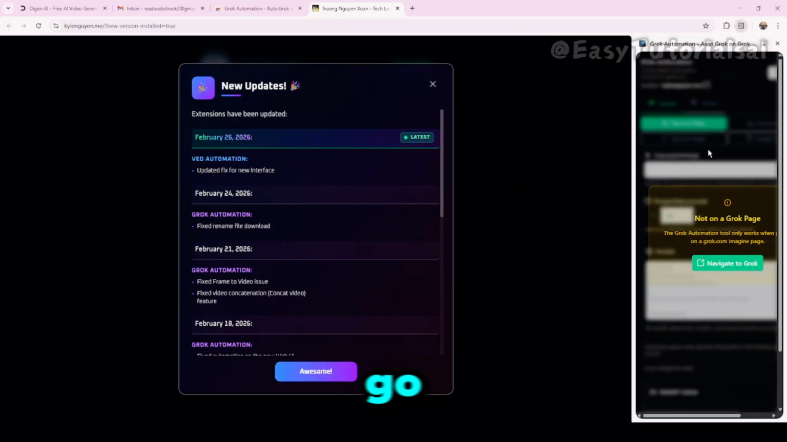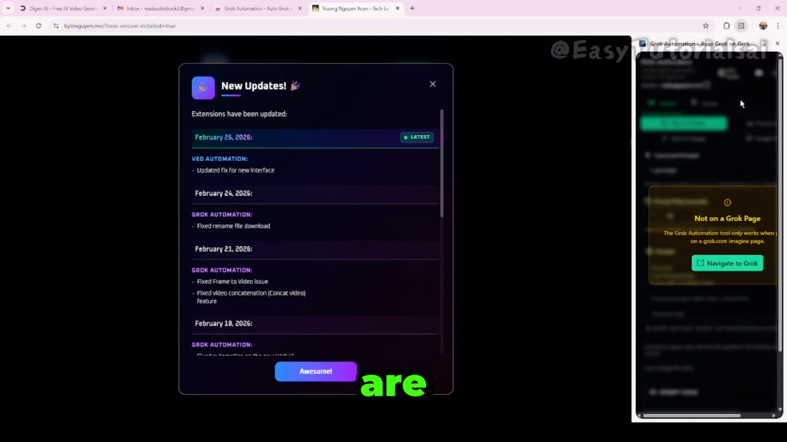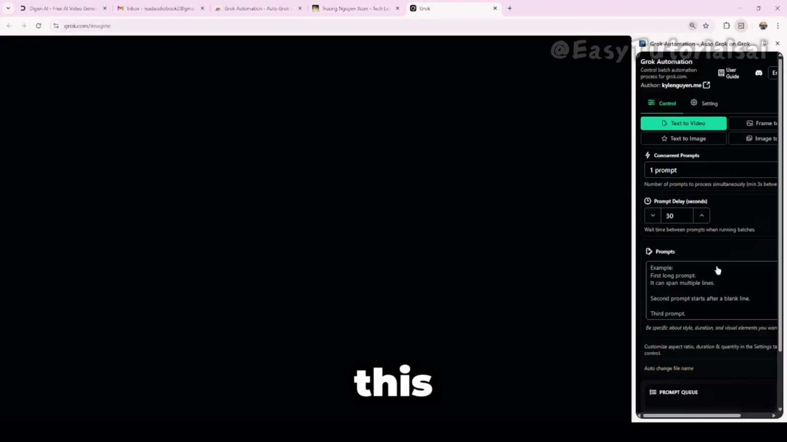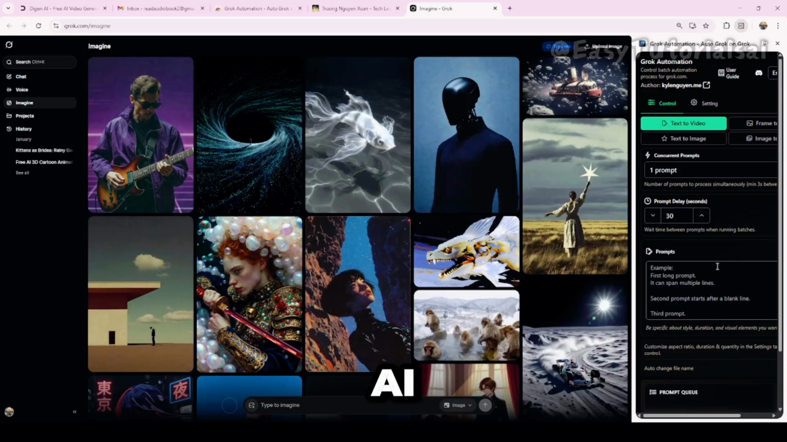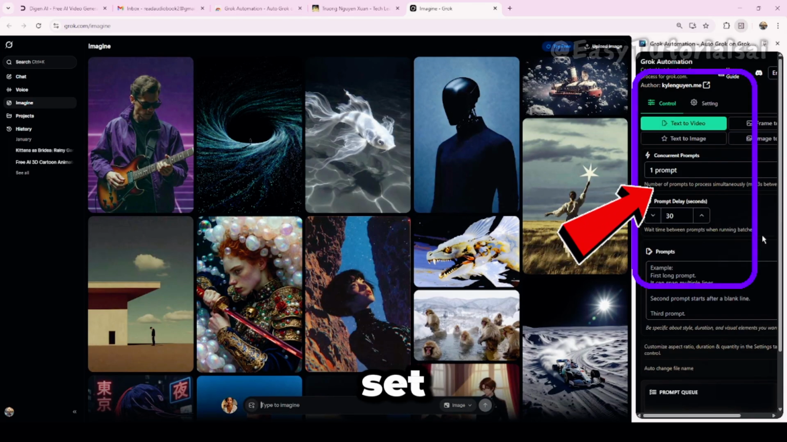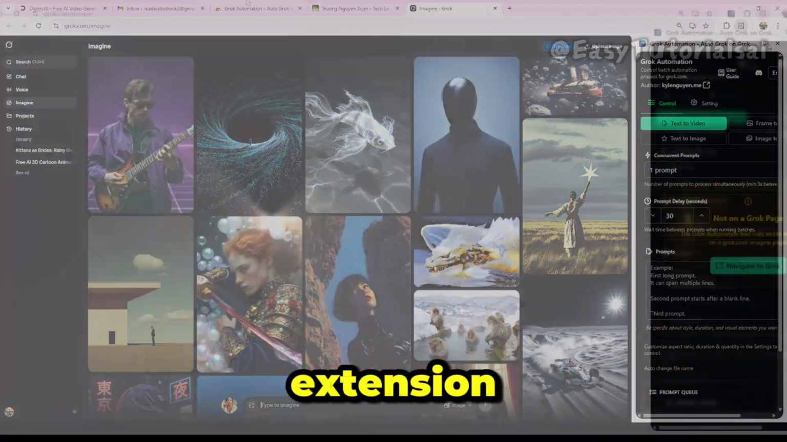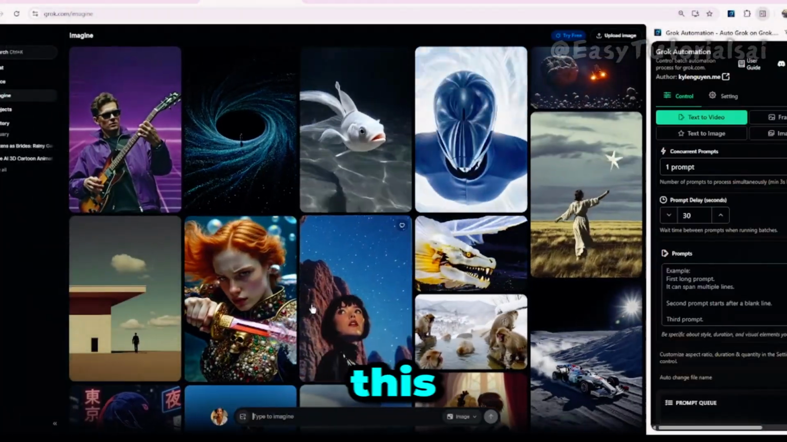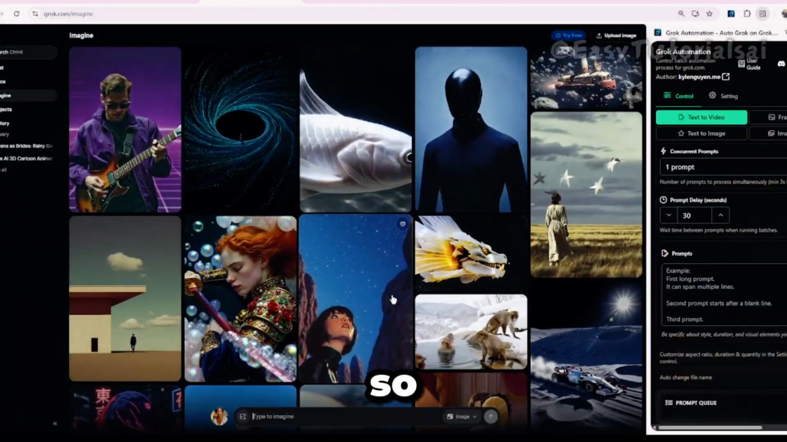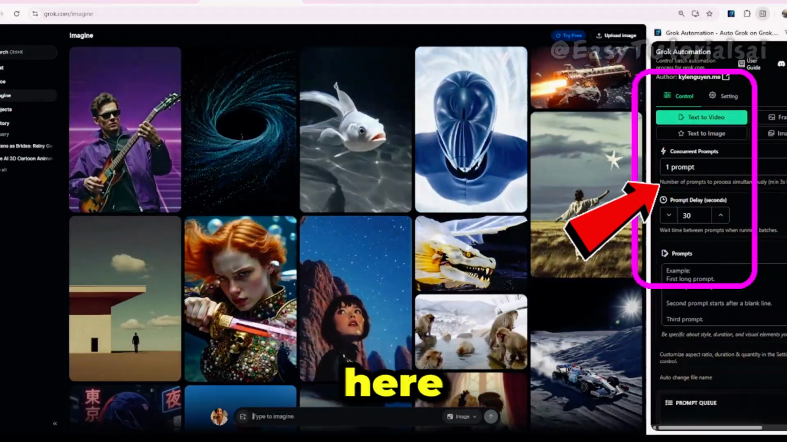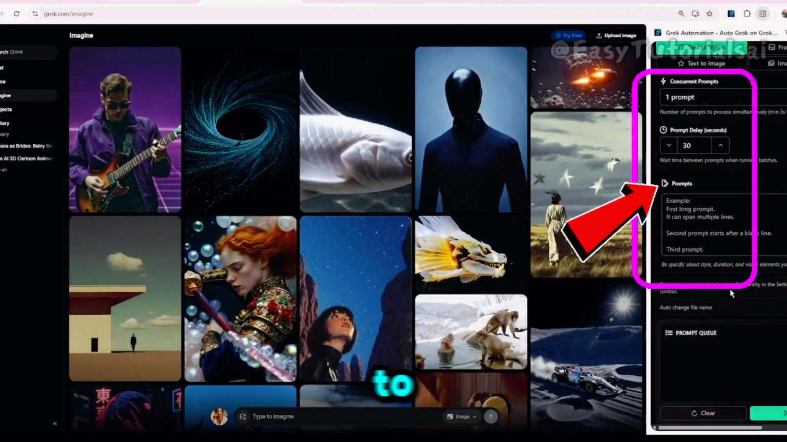And once you're here, go back to where your extensions are and click here, navigate. Now, this is going to be our Grok AI, which we're going to set in Chrome. We're going to set the extension Grok AI, which is going to be this one here. Okay, so in this place now, we are dealing with this side here. See this side? That's why we're coming to deal with this.